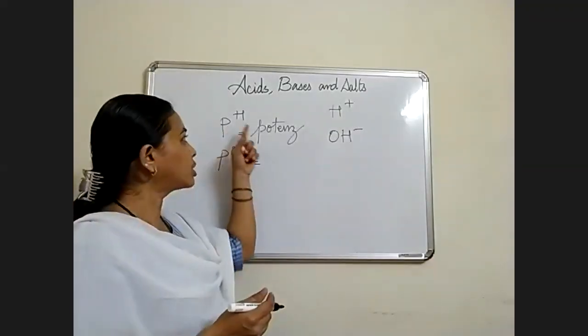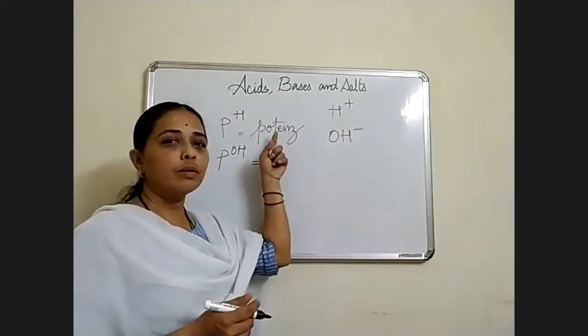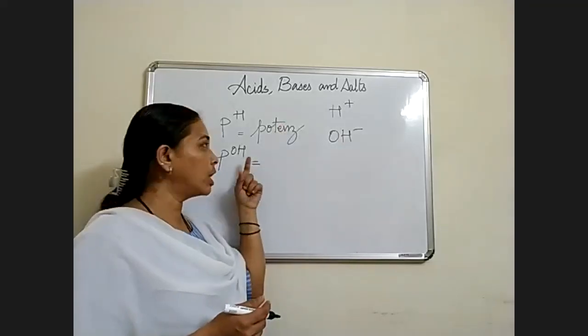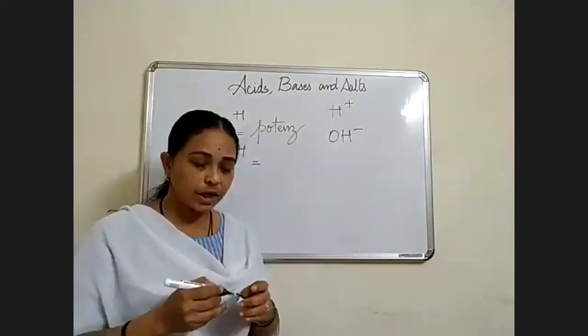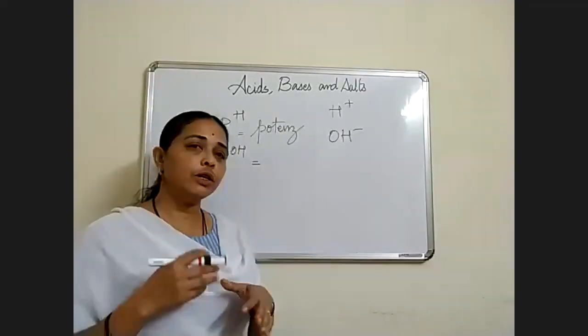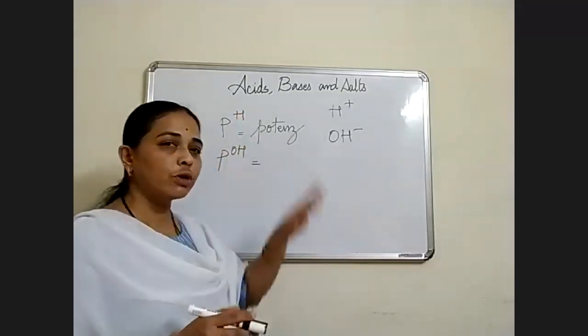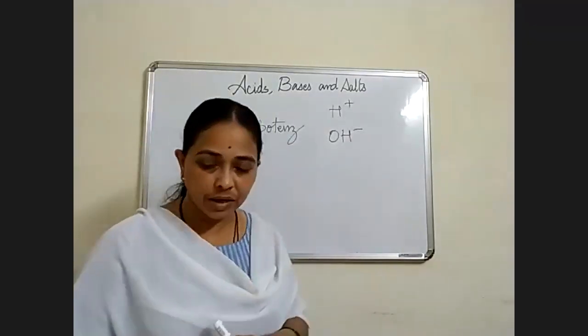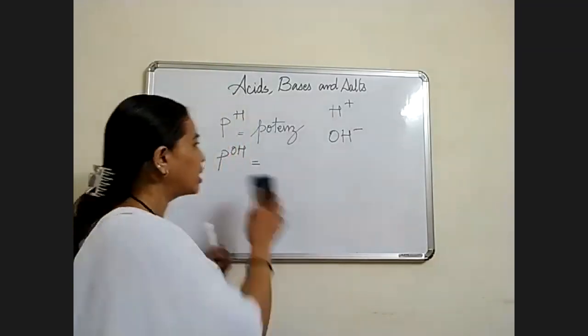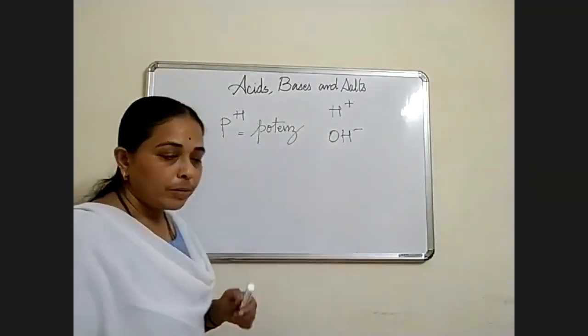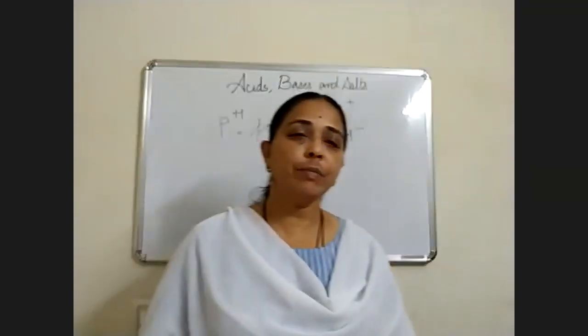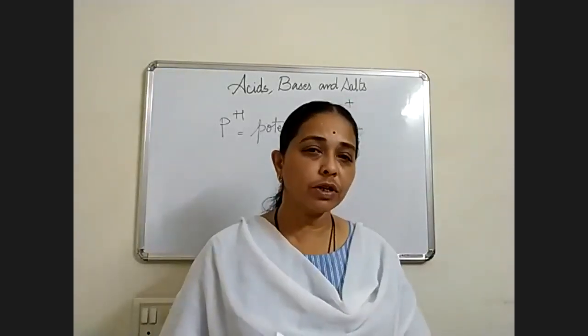So pH means the acidity, or pOH means the basicity of the substance, but usually we say pH only, whether it is acid or base. So it is having a scale. That range we measure with the help of a scale.